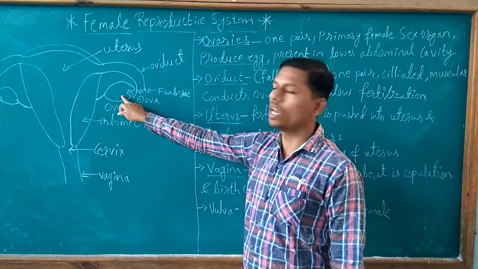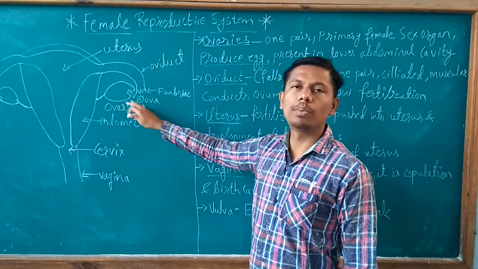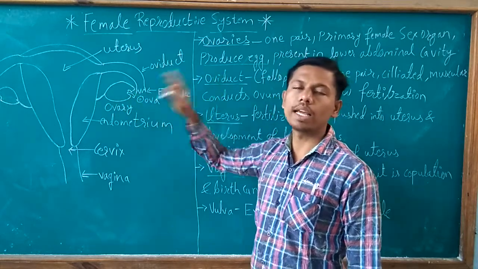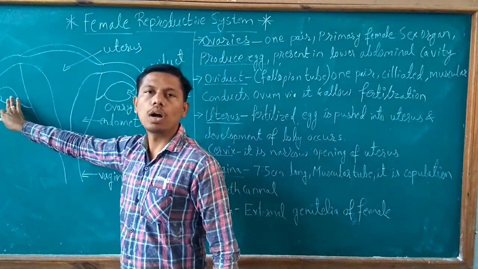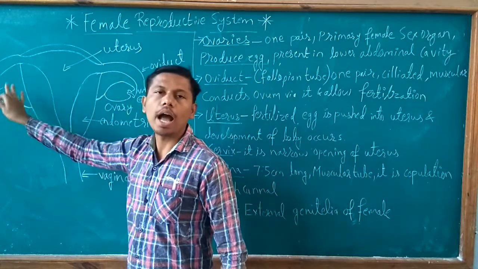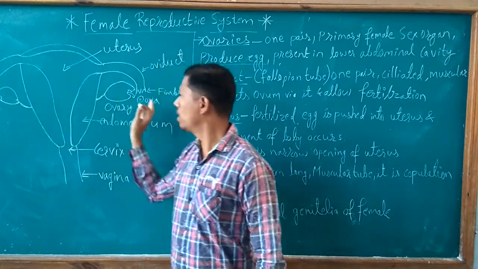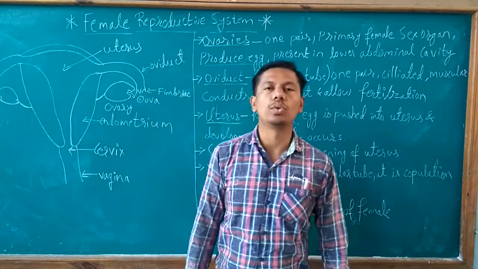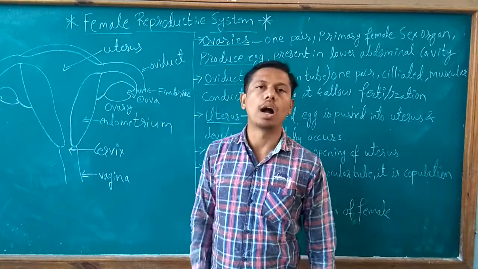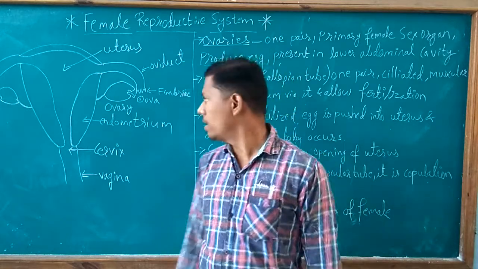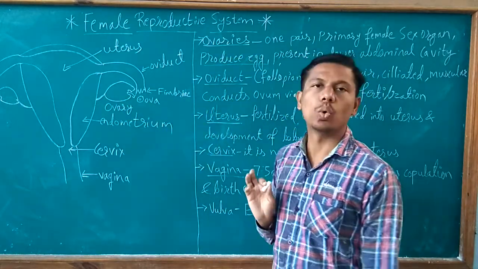One by one: for one time, the left ovary will produce the egg, and for the next reproductive cycle, the ova or egg is produced by the other ovary, the right ovary. So one by one, both the ovaries can produce egg. Egg is also called ova. Both the ovaries are functional for producing ova.